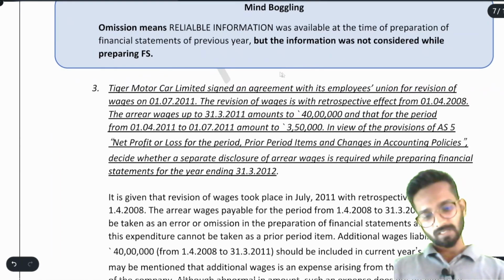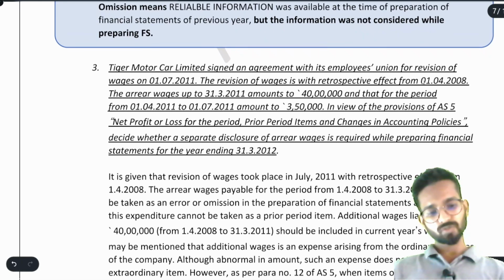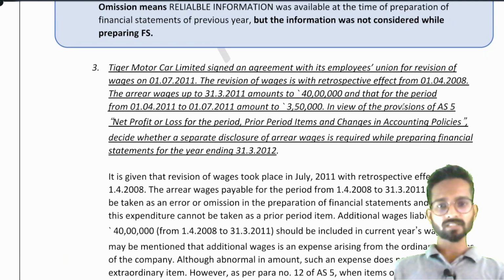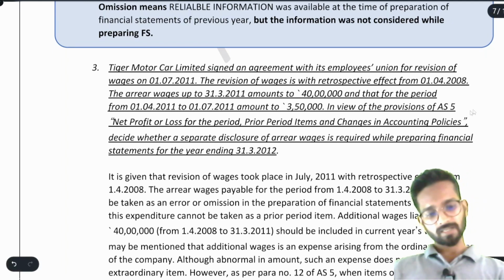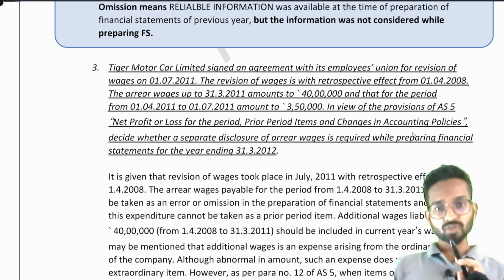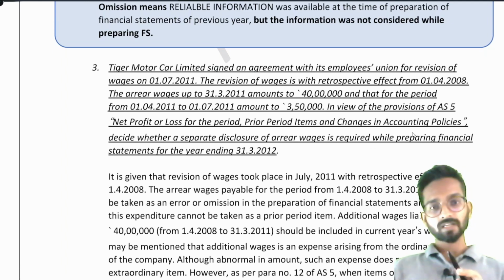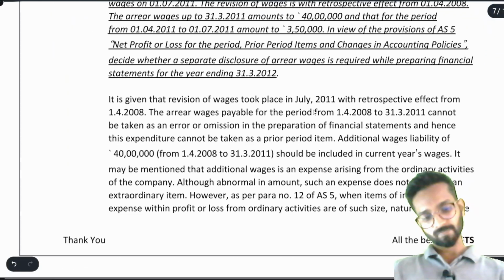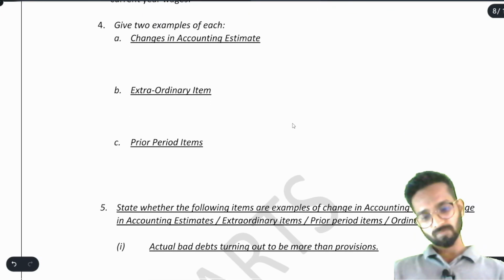Okay. See. Tiger Motor Car Limited signed an agreement with its employees union for revision of wages. The revision of wages is with retrospective effect. The arrear wages amounted to 40 lakhs, and that for the period 1/4 to 1/7 amounts to 3,50,000, in view of the provision of AS5. The entirely same question, only the figures are changed. Okay, so we know that it is not a PPI. Retrospective change is not a PPI, but yes, disclosure is necessary because it is an exceptional item. It is not a PPI, it is not an extraordinary item; with retrospective effect, we can say it is an exceptional item.